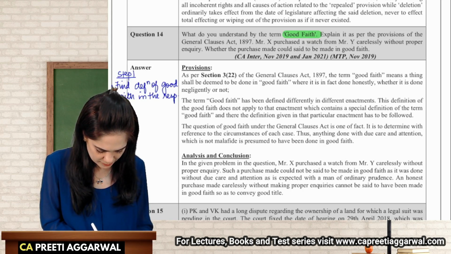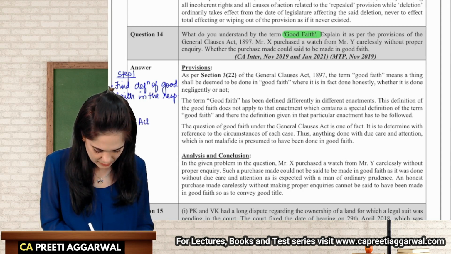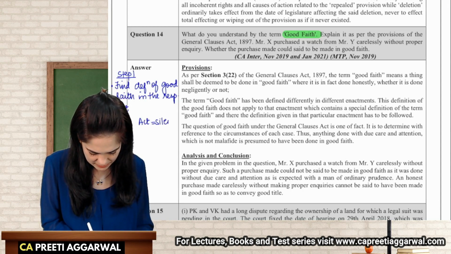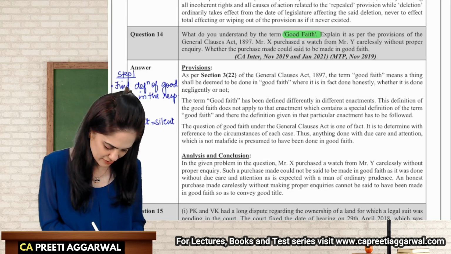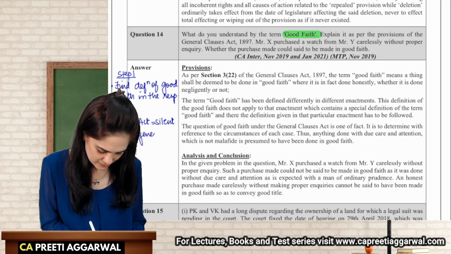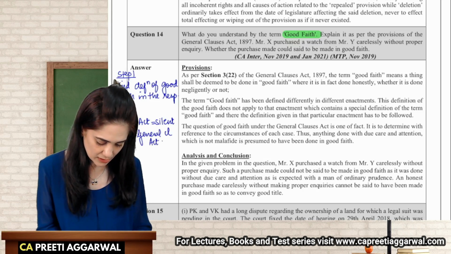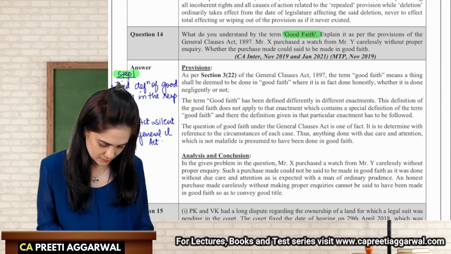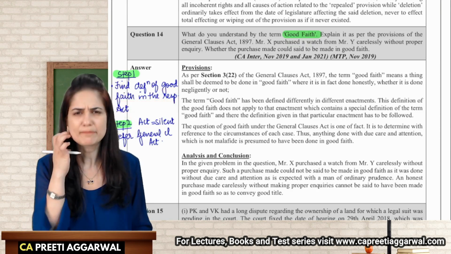Step two: if the act is silent, then I will refer to the General Clauses Act. So step one, find the definition in the respective act, like the Partnership Act.